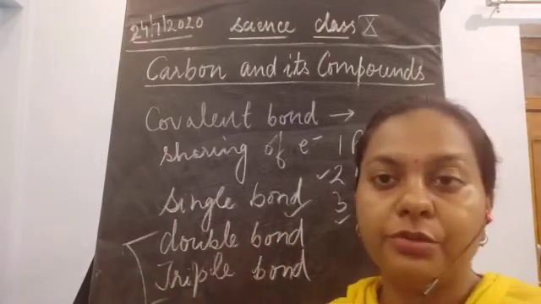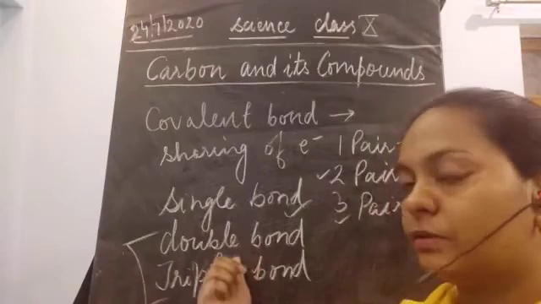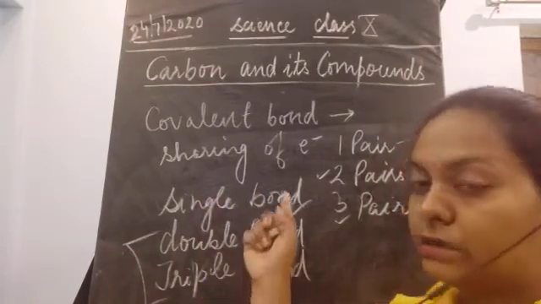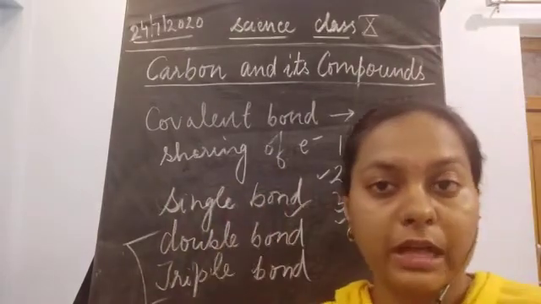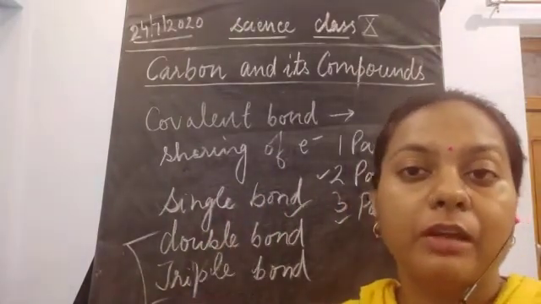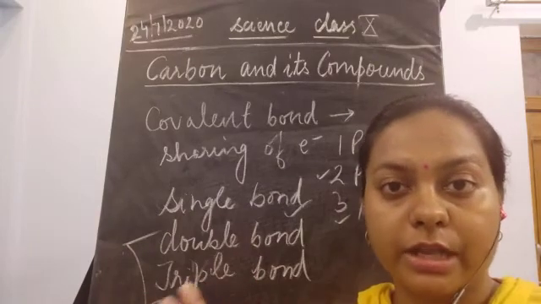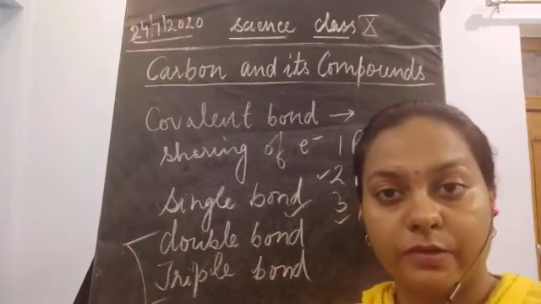So what you need to know is that there are three types of covalent bonds. I told you that covalent bonds are the force of attraction between the electrons, which takes place through the sharing of one electron pair or two pairs of electrons, okay?